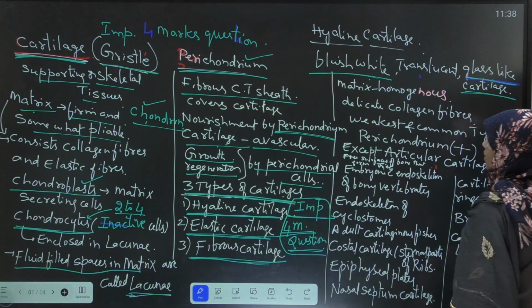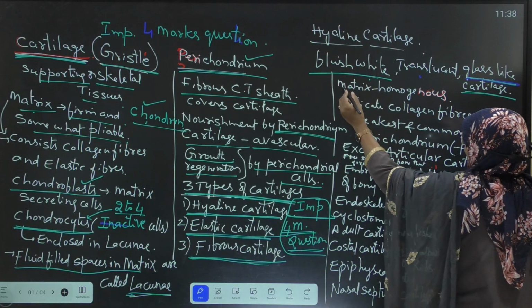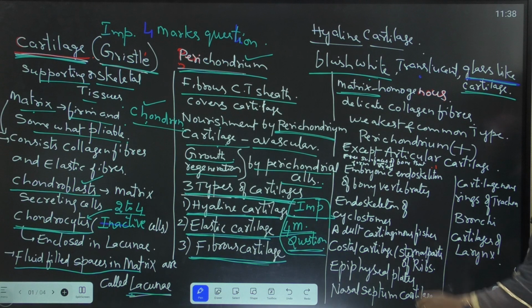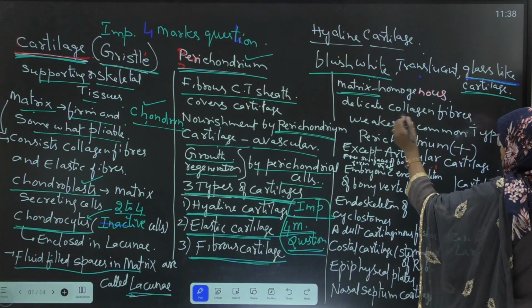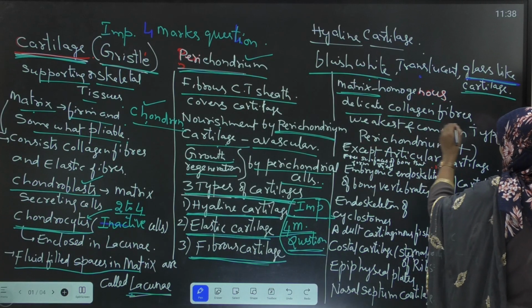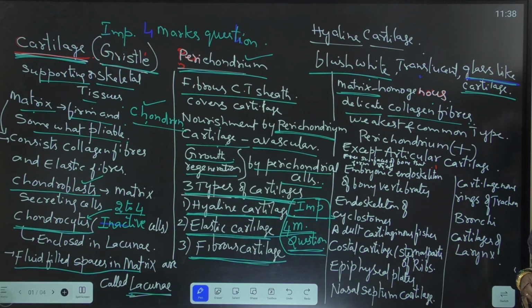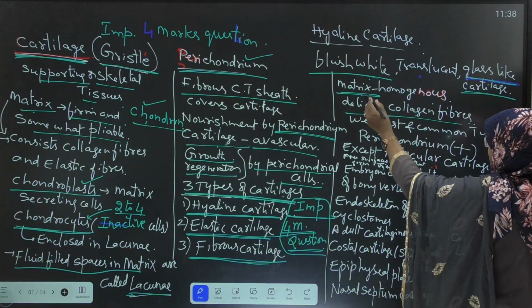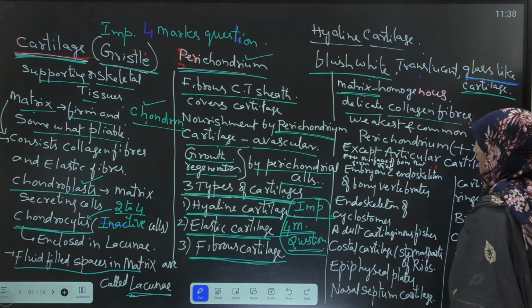The matrix of the hyaline cartilage is homogeneous, in which very delicate collagen fibers are present which are not visible due to the homogeneous nature of the matrix.